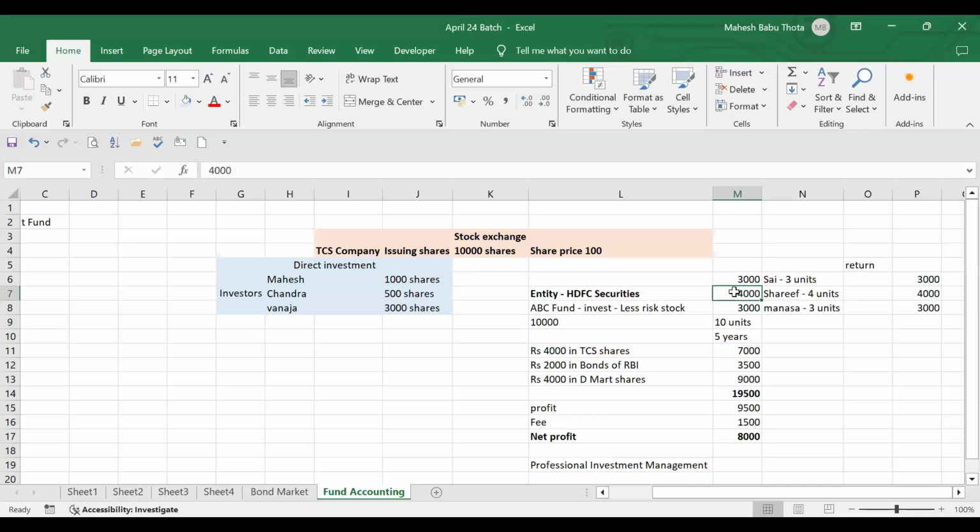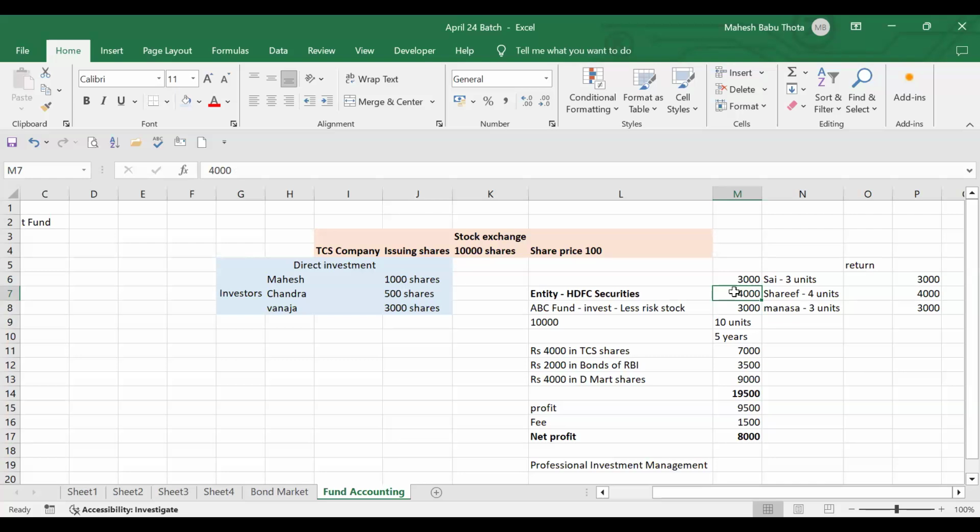Sharif has 4,000 rupees, so he gave the amount for 4 units. Understand? Yes, sir. As of now, is everyone good with this concept about the fund and all? Yes, sir.